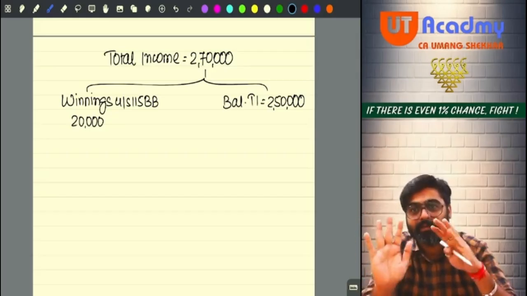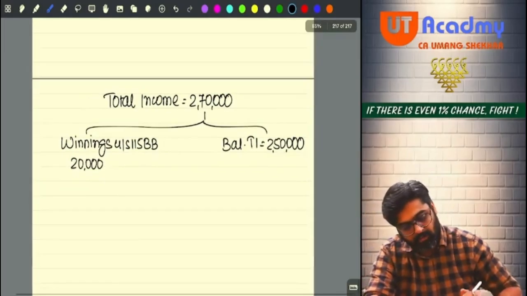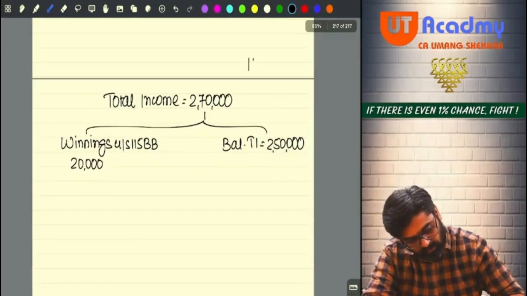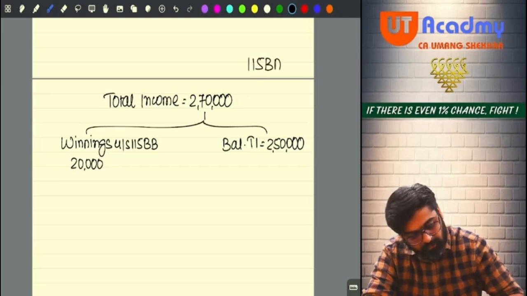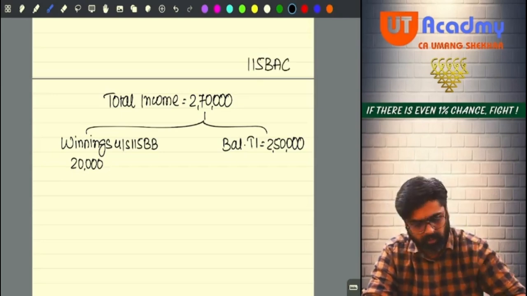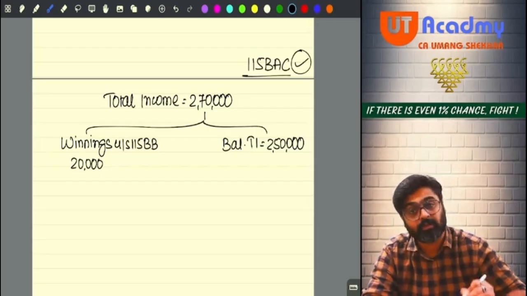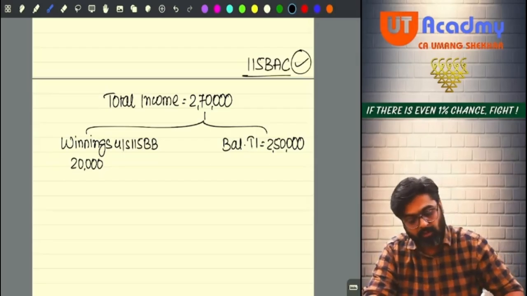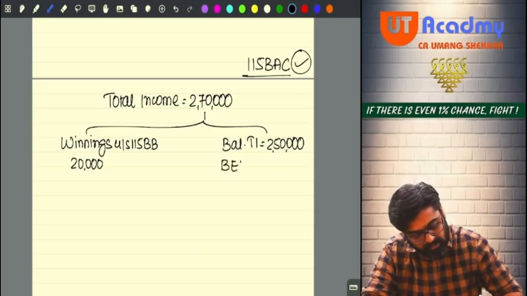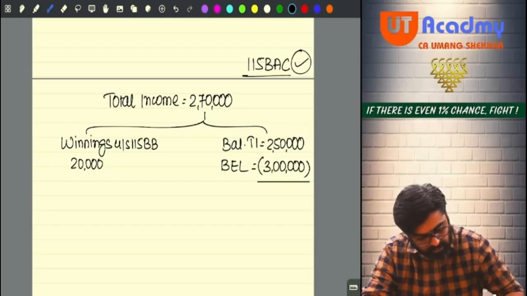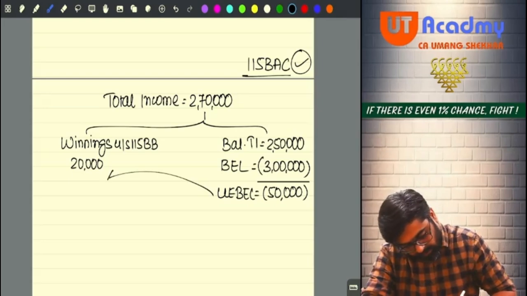But here we are assuming that assessee is not following 115 BAC. Or do you want me to follow 115 BAC? Let us follow 115 BAC. Okay, we are assuming that assessee is following 115 BAC. So if 115 BAC is followed, then basic exemption limit is 3 lakhs. Now tell me, 3 lakh rupees is basic exemption limit, meaning 50,000 basic exemption limit is still unexhausted. Okay, can it be adjusted from here?